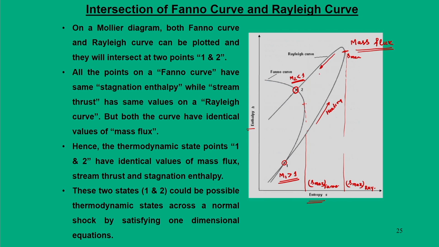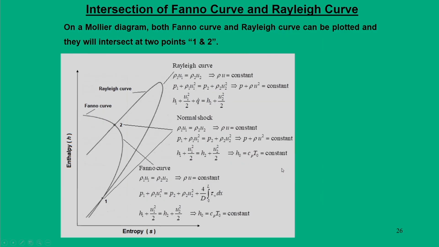Instead of heating, I should go by cooling, and then I can reach this point. But if I am on the Fano curve, I cannot go from 1 to 2 because it will violate the second law of thermodynamics. But the most important common point here is that both points have the same mass flux. So, let us look closely at these equations.